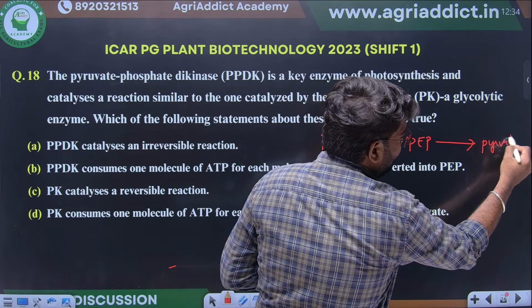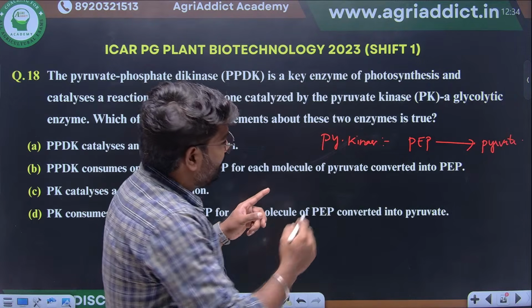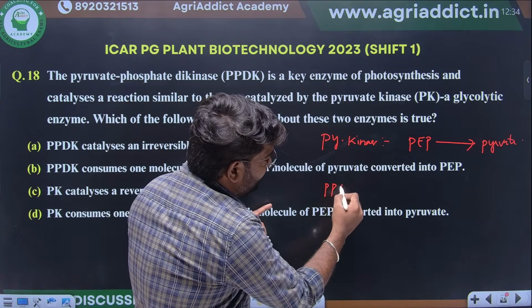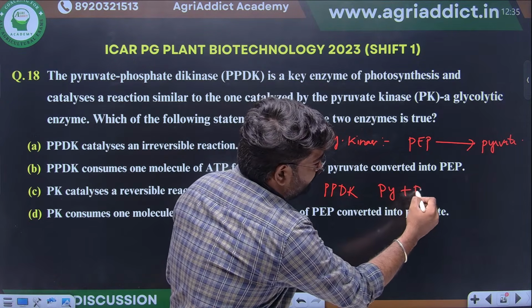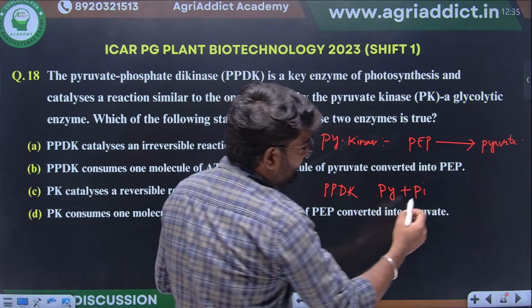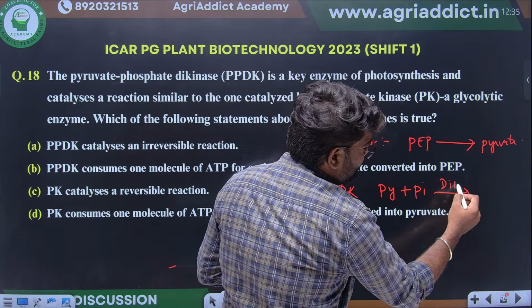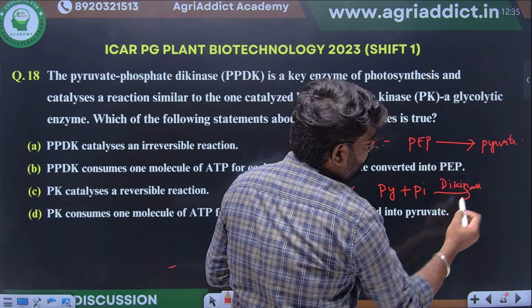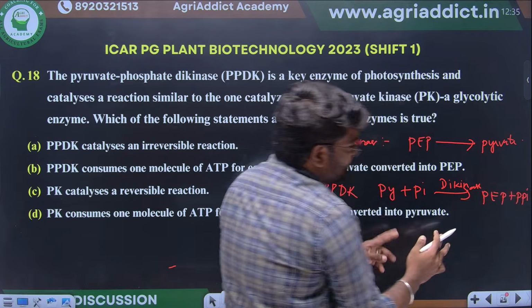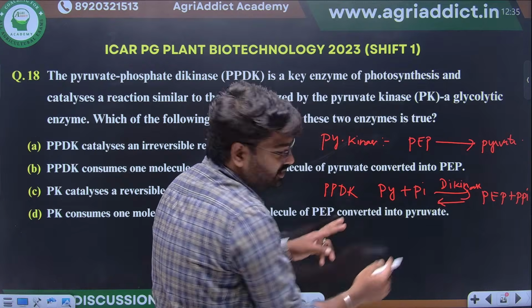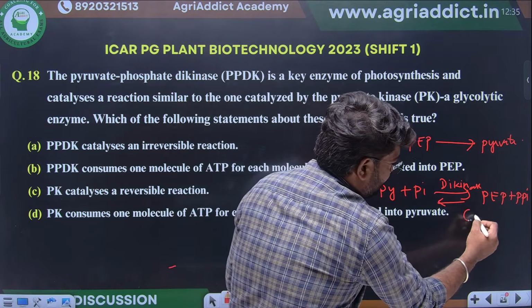Another thing they are saying in our question, pyruvate phosphate dikinase. This will lead to the formation of phosphoenol pyruvate and PPi. This is a reversible reaction. This will happen in the C4 cycle.